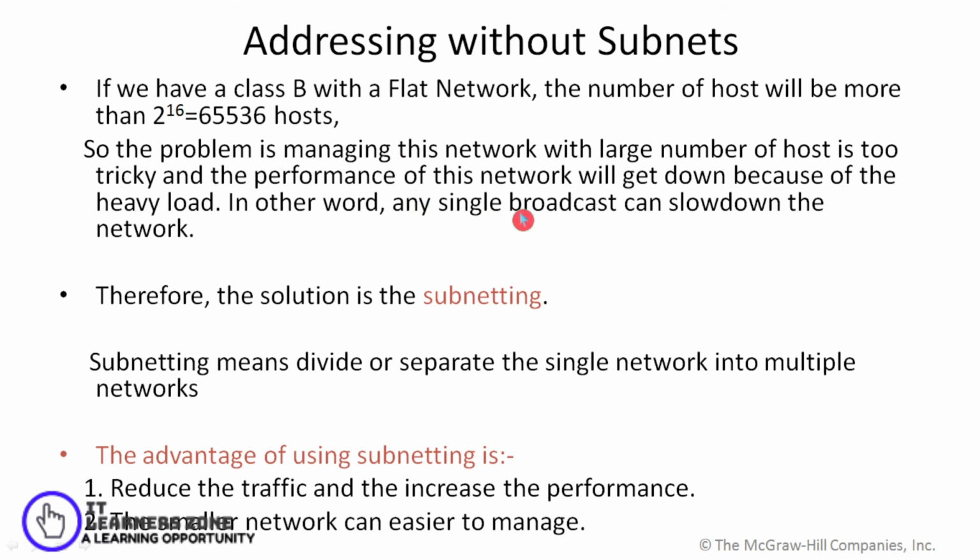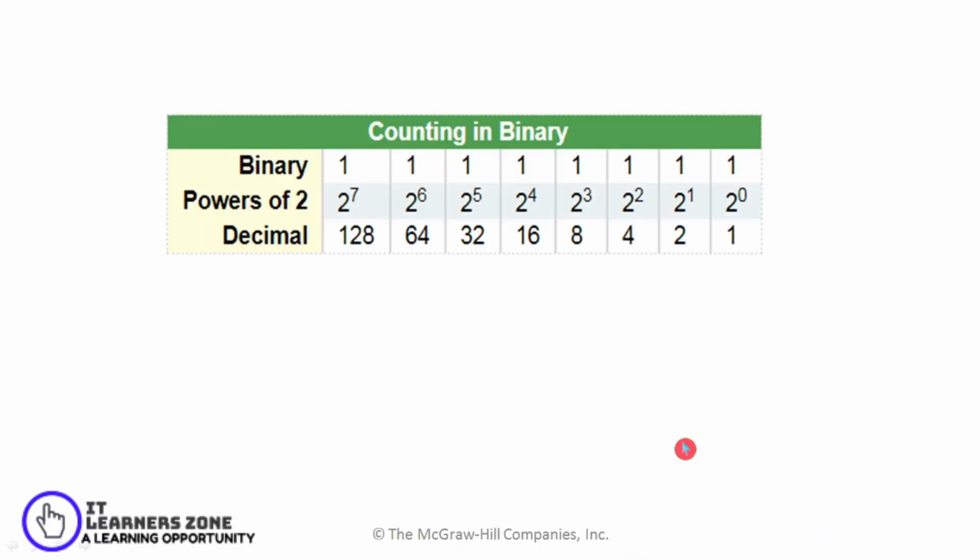So better is we go for a solution that is called subnetting. So what is subnetting? Subnetting is a concept where we divide any address into multiple different networks. It means dividing or separating a single network into multiple networks. So why do we do subnetting of the addresses? To reduce the traffic and to increase the performance, and with a smaller network it is easier to manage the network. So we'll see how it is done.